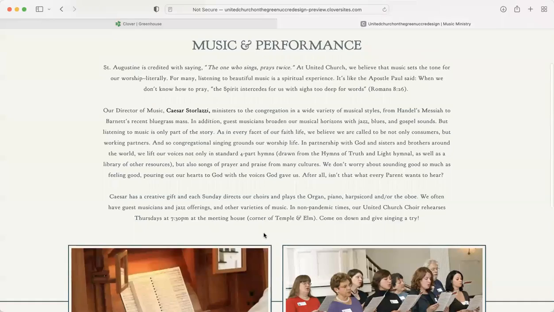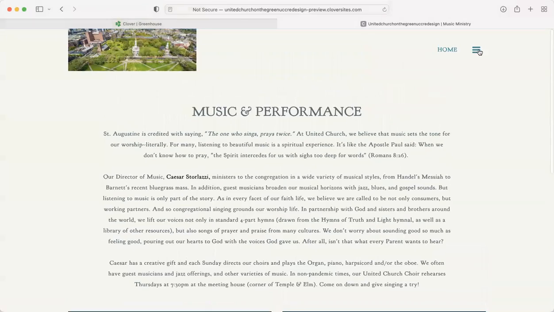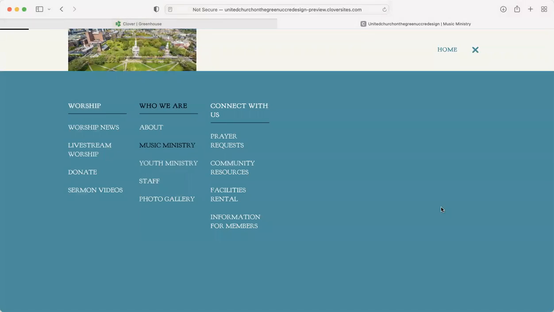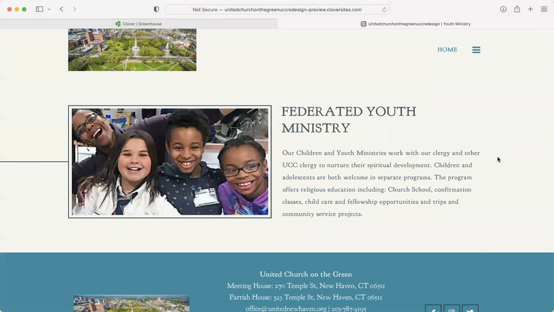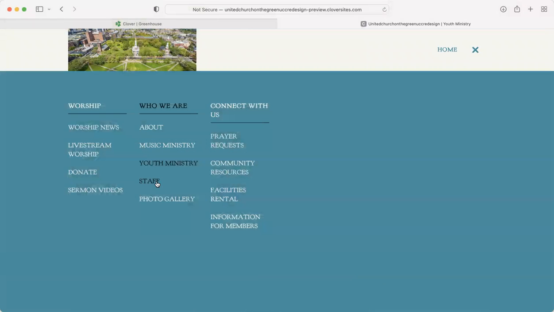We will be updating some of this. I'm working with Caesar on that. And then a separate page for the youth ministry, which again, this is all stuff that I'm hoping to get updated with more information soon.